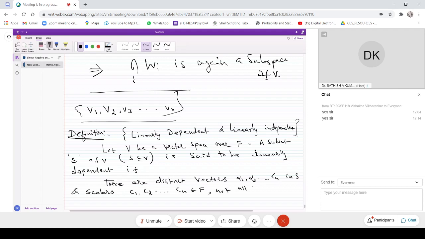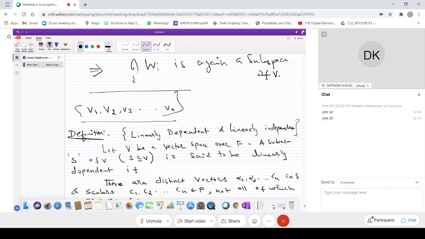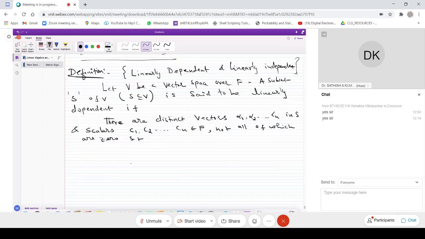not all of which are 0, such that this combination is true: alpha 1 C1 plus alpha 2 C2 plus alpha n Cn equal to 0. So we are talking about linearly dependent.